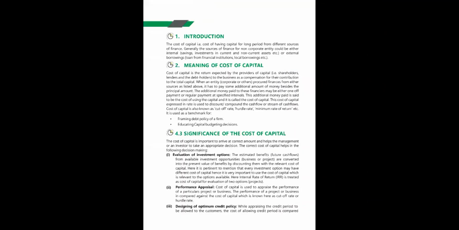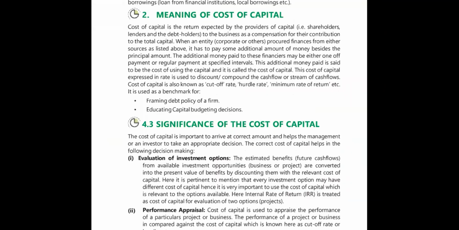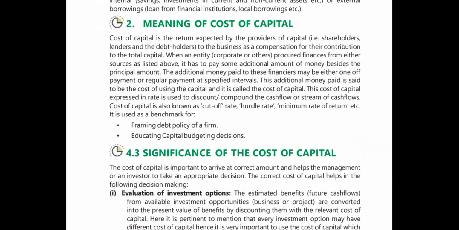So first of all, we'll see what cost of capital is. A cost of capital is the return expected by the providers of capital: shareholders, lenders, and debt holders to the business, as compensation for their contribution to the total capital. Where an entity procures finance from any source as listed above, it may pay some additional amount of money besides the principal amount. The additional money paid to these financiers may be either a one-off payment or a regular payment at specified intervals. This additional money paid is said to be the cost of using the capital, and it is called cost of capital.